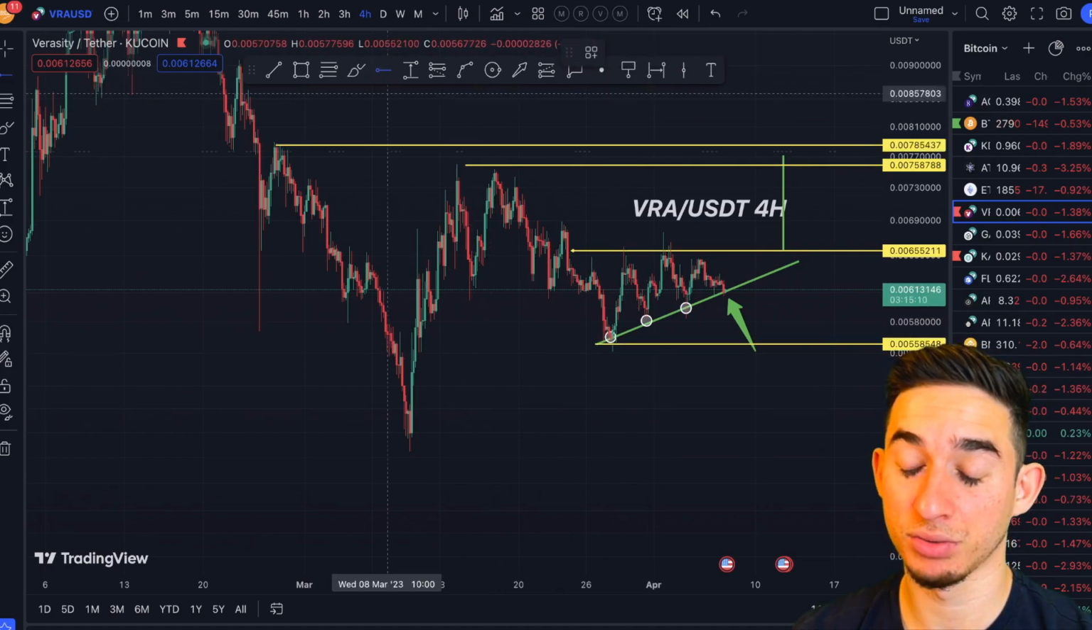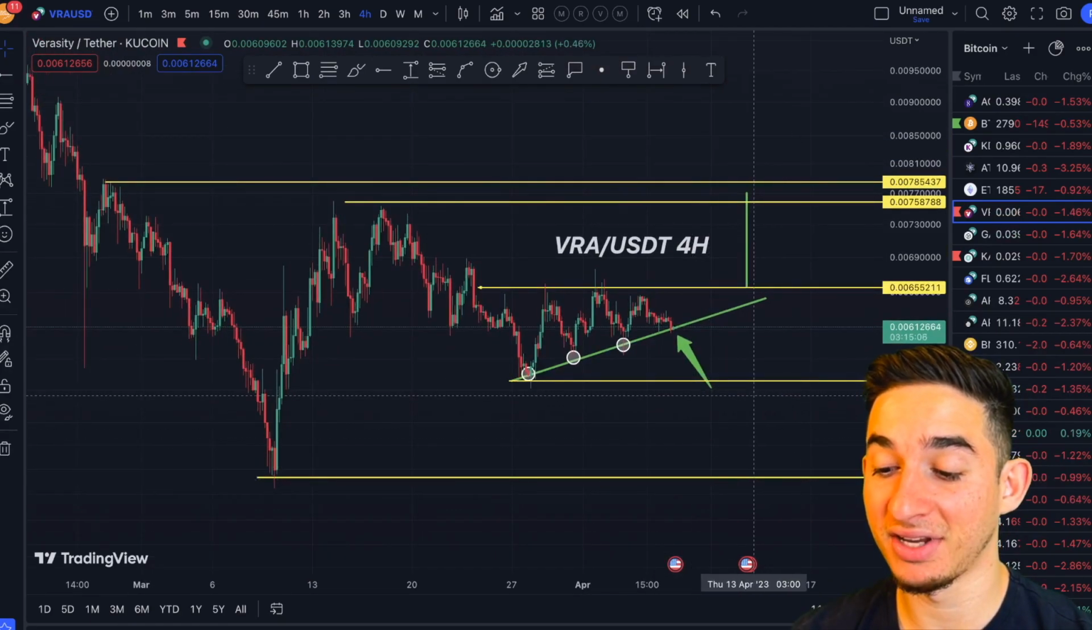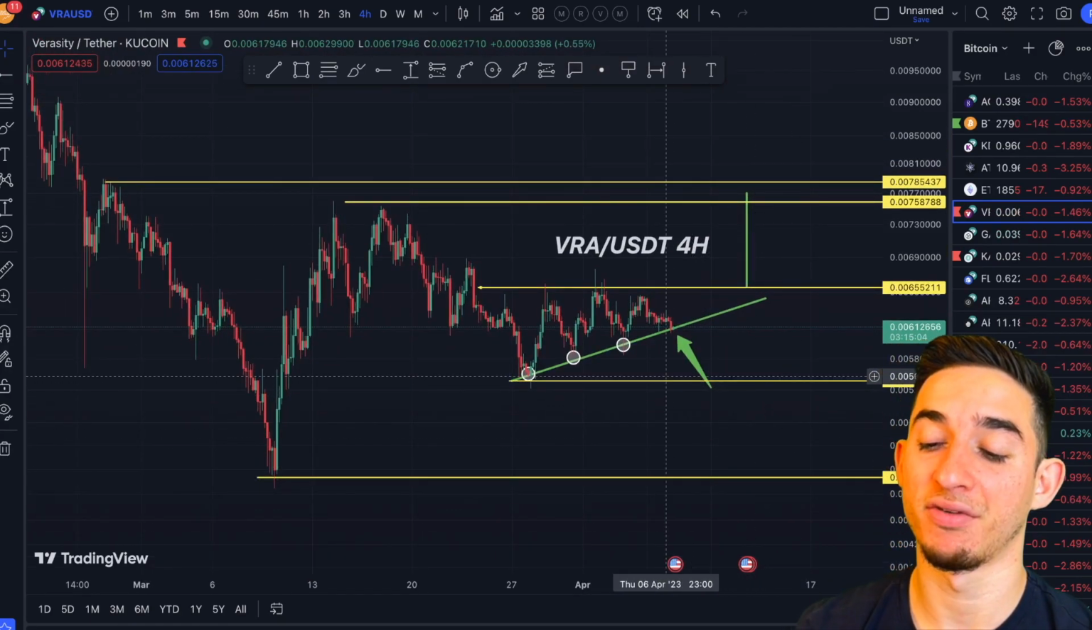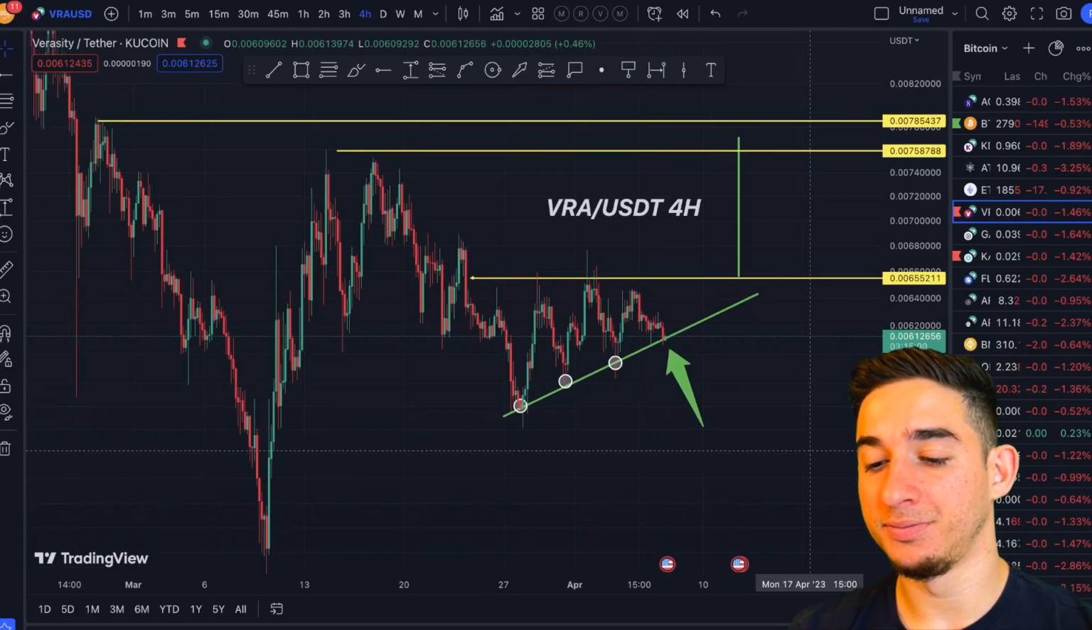Okay, so there's two levels we're going to be looking at over here, and the two main, major ones are 4.7 and 5.5 on VRA, Verasity. So that's that.